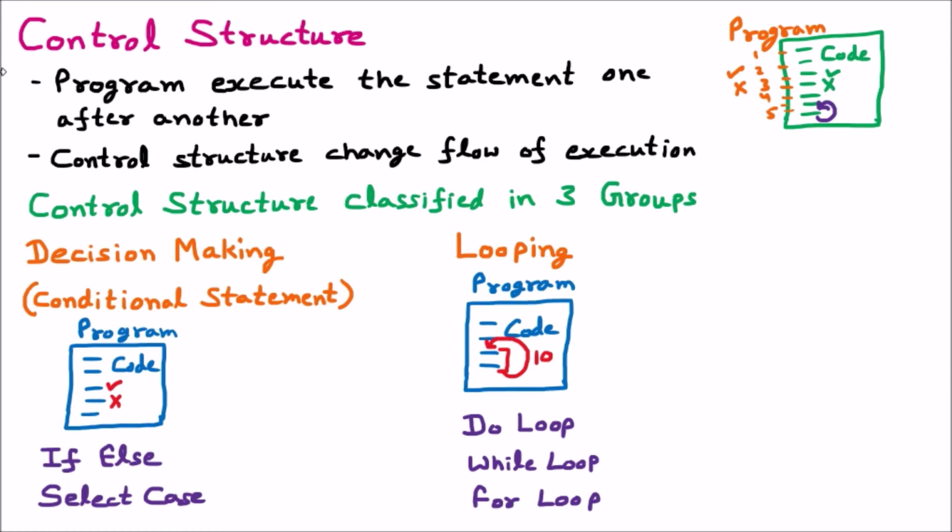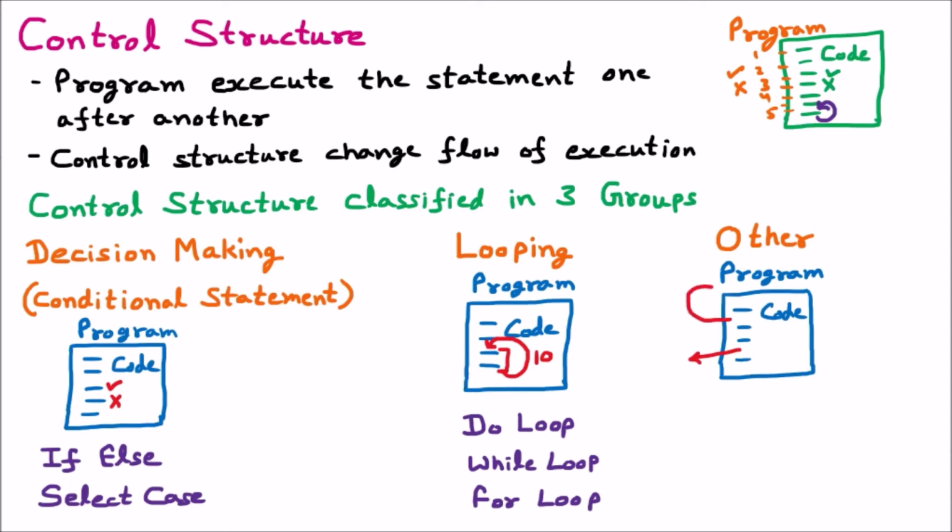Now there is another category or group of control structure which is called other. Let's assume that we have written a program and inside that we have written some code. If I want that after executing some specific line, the program should come out, let's say exit, or return to that statement, or if I want the program to shift from one place to another, such operations, let's say exit, return, break, stop, come under the other control structure.